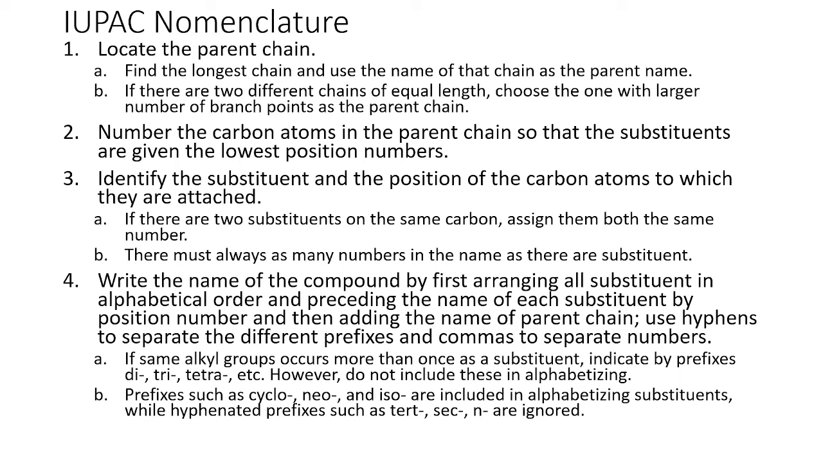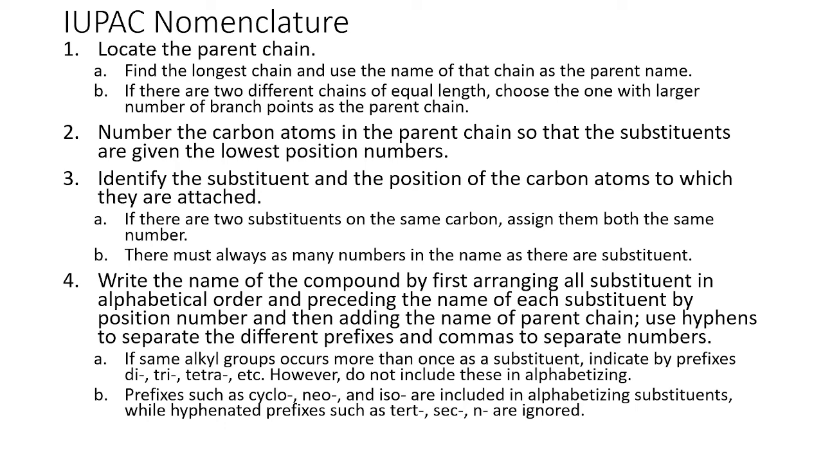And identify the substituent and the position of carbon atoms to which they are attached. If there are two substituents on the same carbon atom, assign them both the same number. There must always be as many numbers in the name as there are substituents. So if we have four side chains, there must be four numbers in the name. And lastly, we have here write the name of the compound by first arranging all substituents in alphabetical order, A, B, C, D, E, and so on.